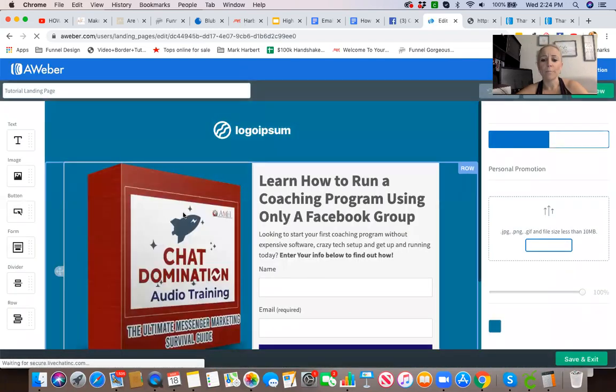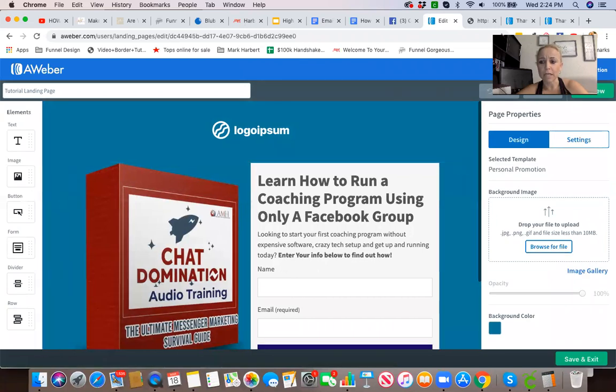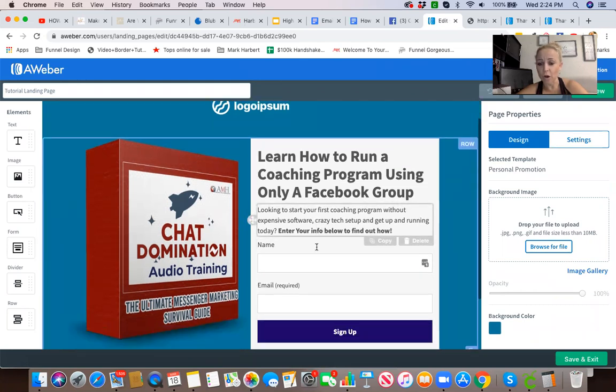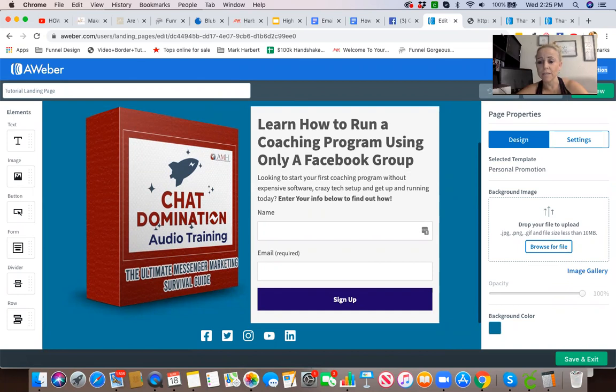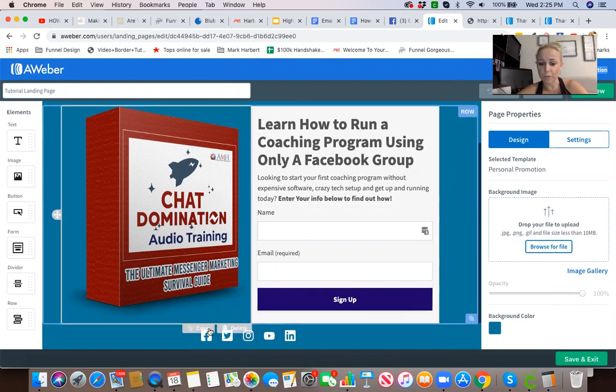Okay, when people opt in, this is interesting. Over here, you're gonna see the current list, okay? In your AWeber account, you have email lists. The current list that you have selected is where everybody is going to go onto when they opt in on this page, because this landing page is associated with the current list, Instant Cash Solution. This is actually in a client's account that I just built, okay?